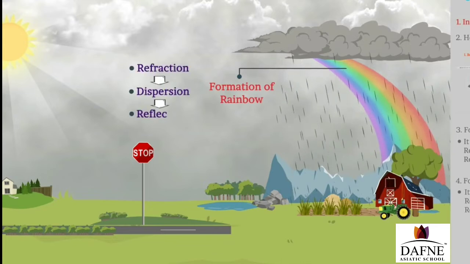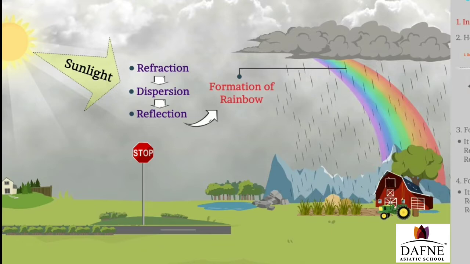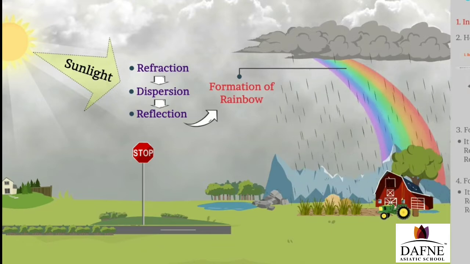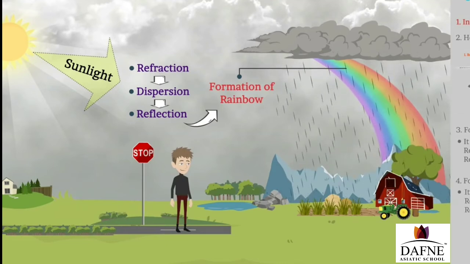So here, when the sunlight is going to travel through the water droplets that are present in the atmosphere, then the light is going to disperse through the water droplets. So that due to the dispersion and then total internal reflection, there will be formation of rainbow in the sky. But the thing I told you even in the class, the sun is behind the observer.